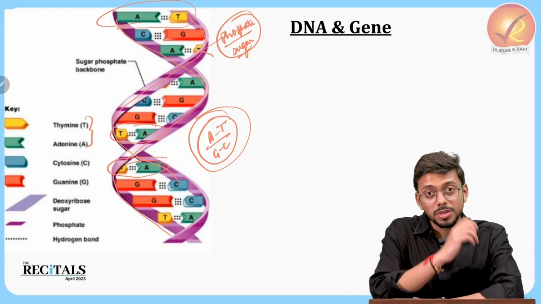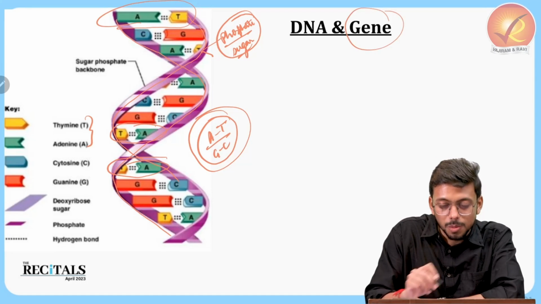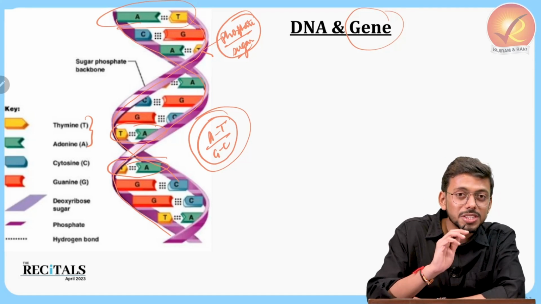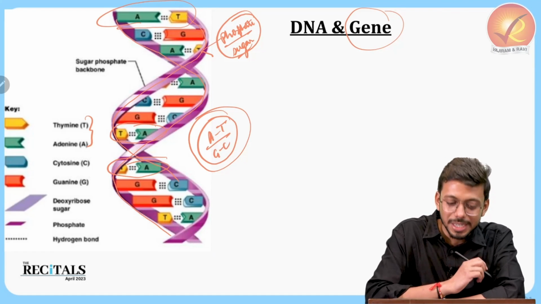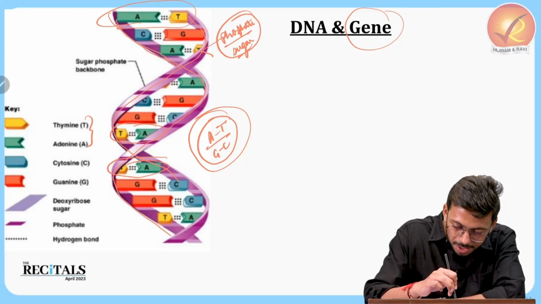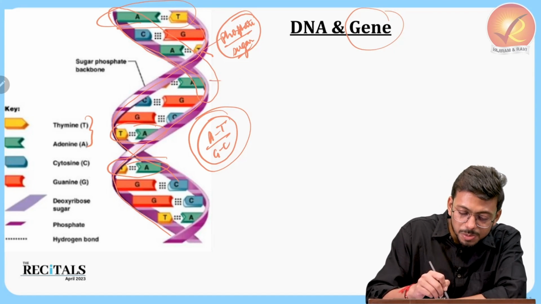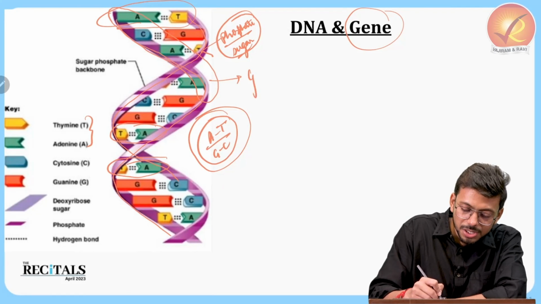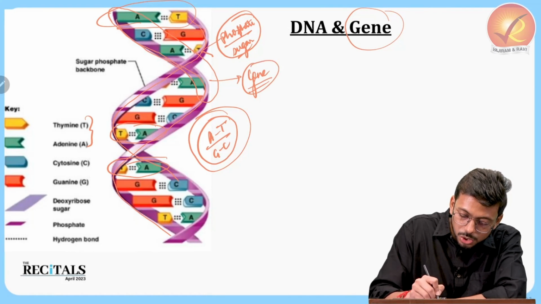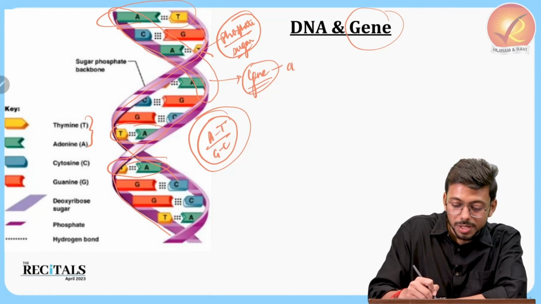So the question is, what is a gene now? One particular sequence in this DNA, let's say from here to here, can become a gene. So a gene is a sequence.